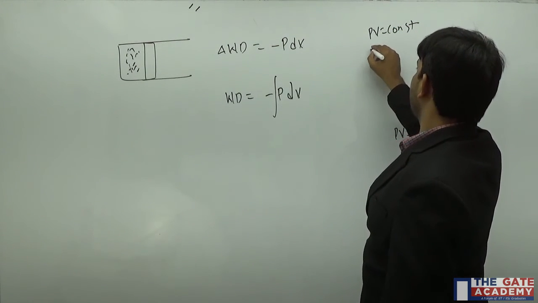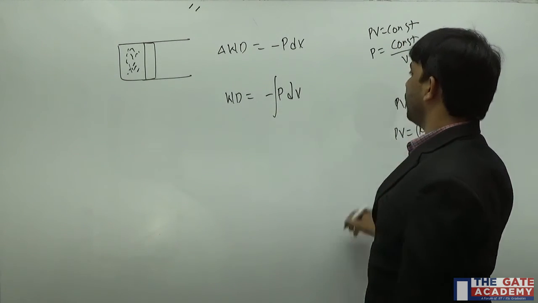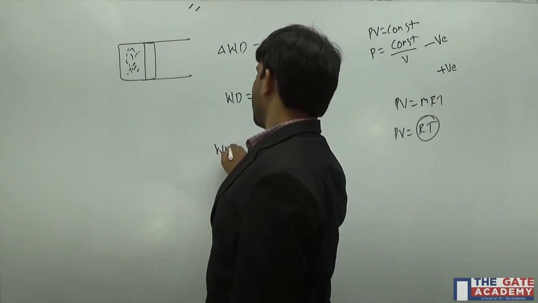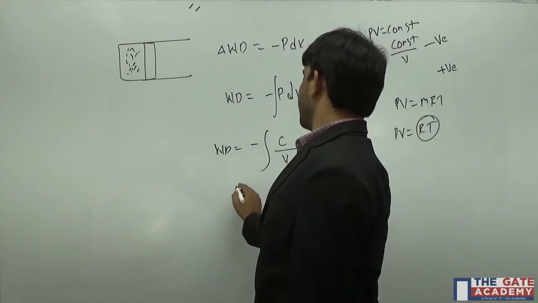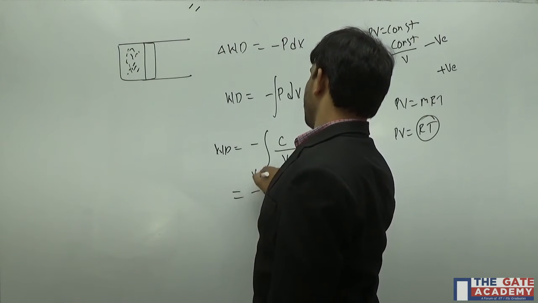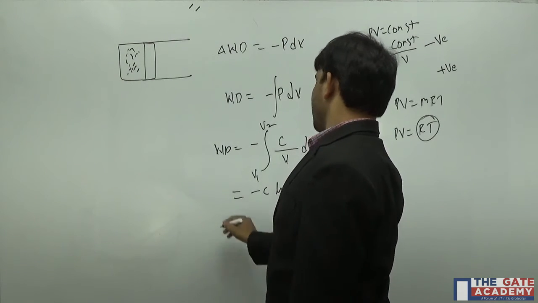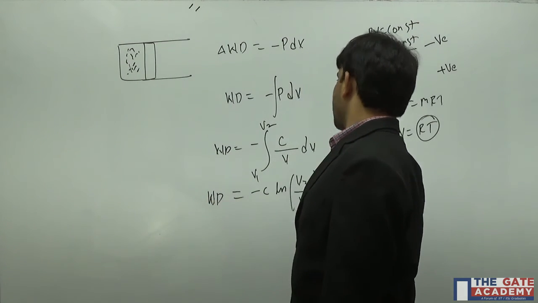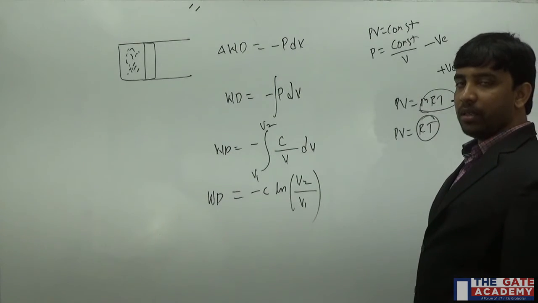So I can write pressure as some constant divided by volume. Work done during this process is minus integral of C by V dV. If I integrate this, it's minus C log of V2 by V1, as volume changes from V1 to V2. During an isothermal process, P1 V1 is constant, because for a given system temperature is constant, mass is constant, and R is constant.